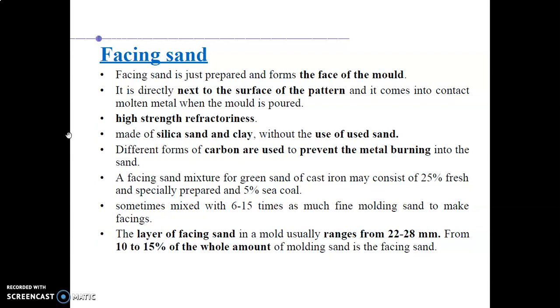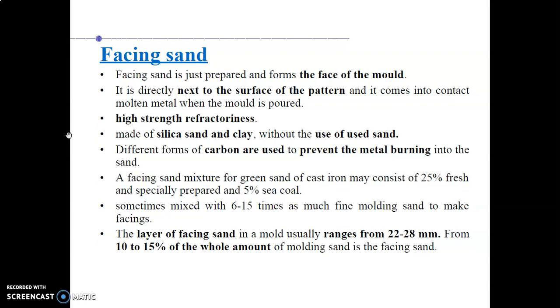It has high strength and refractoriness, made of silica sand and clay without the use of used sand. Different forms of carbon are used to prevent the metal burning into the sand. So this is one parameter, that we use a different form of carbon to protect the sand from the high heat. A facing sand mixture of green sand for cast iron consists of 25% fresh and specially prepared sand and 5% sea coal.